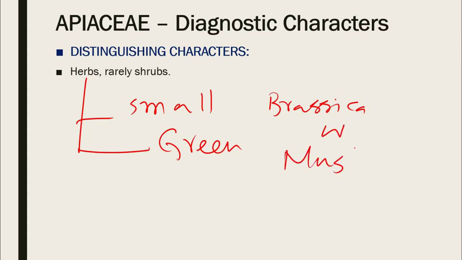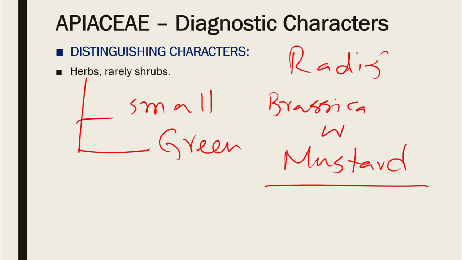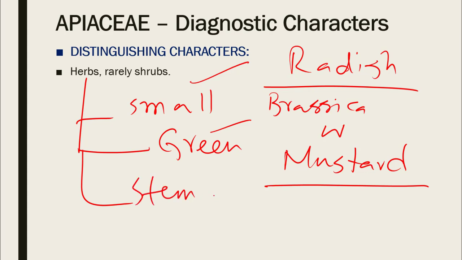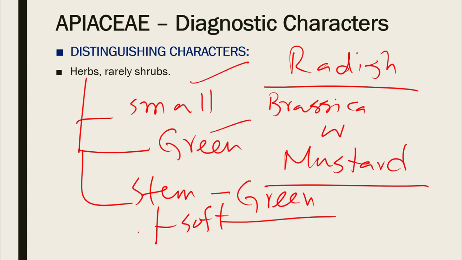Now this is a herb, although it can grow to quite a bit of height. The other common plant, the roots of which are eaten raw, the radish. This is also a herb. So these are small green plants, and their stem is mostly soft and green. So these are herbs.